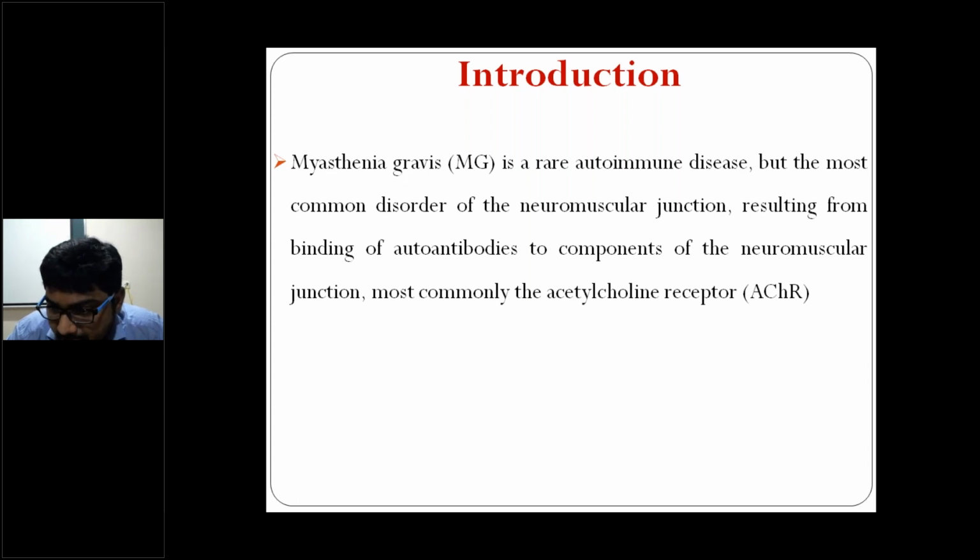Proximal muscle weakness. See, myasthenia gravis, we are discussing the neuromuscular junction, right? That means the nerve terminal, presynaptic, synaptic cleft, postsynaptic, then muscle. So we are discussing the defect of the neuromuscular junction, with antibodies to acetylcholine receptors here.